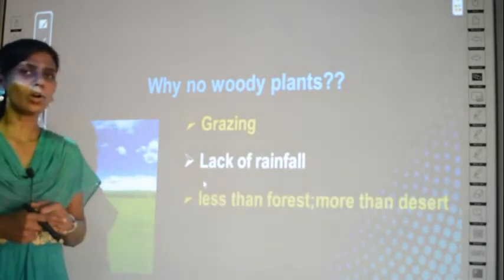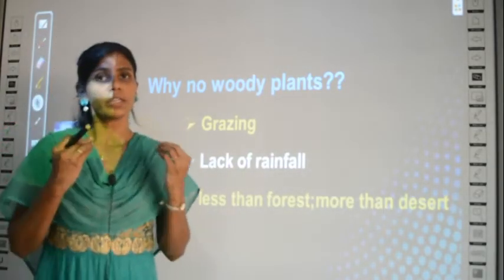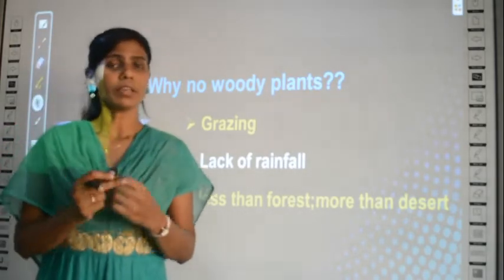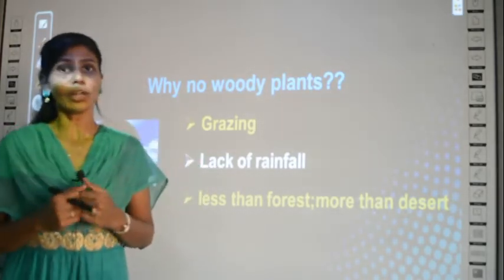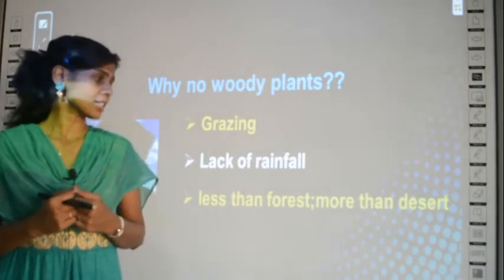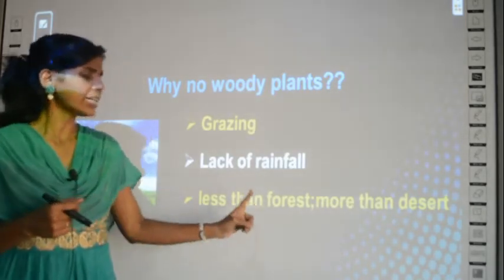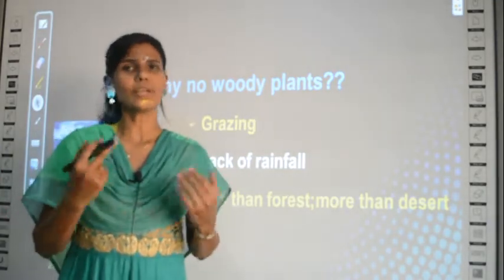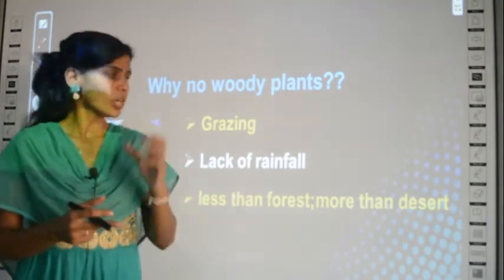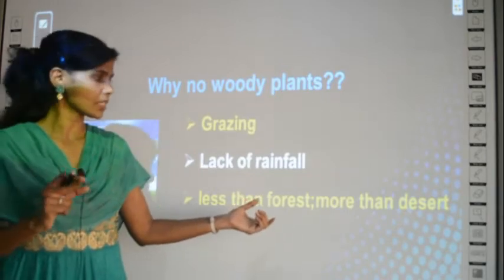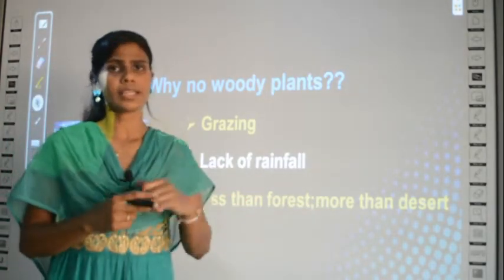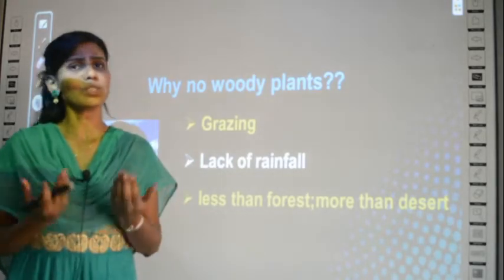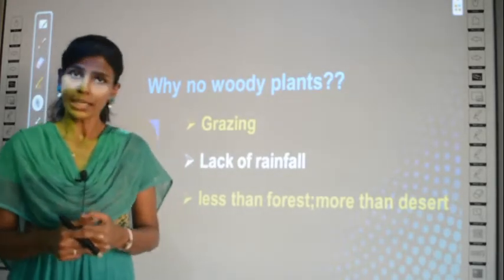And then lack of rainfall. See, for a tree to grow well, you need so much rainfall, no? In the grassland, the rainfall is comparatively very little. It is less than the forest. In forest areas you usually find frequent and heavy rainfall, no? Such rainfall is not present, but it is more than the desert, where there is no rainfall at all, right?